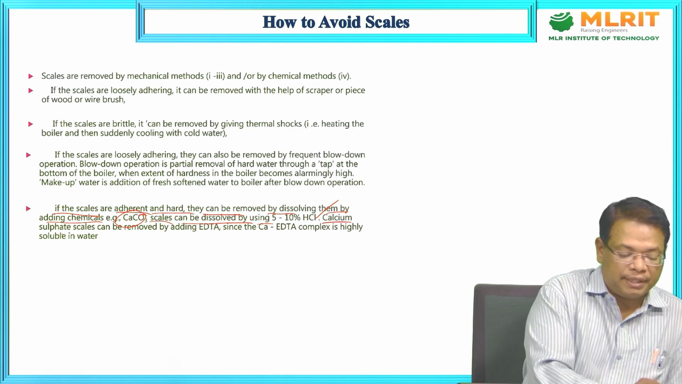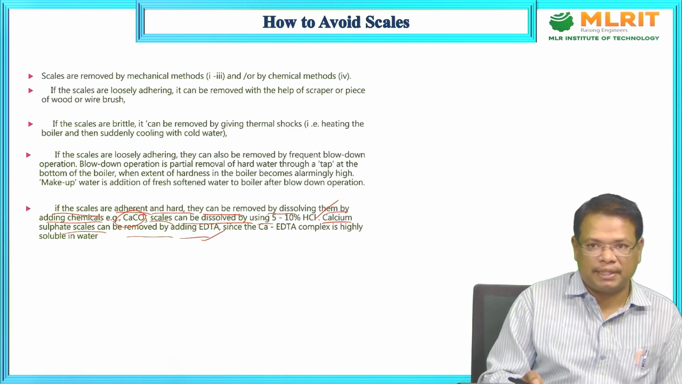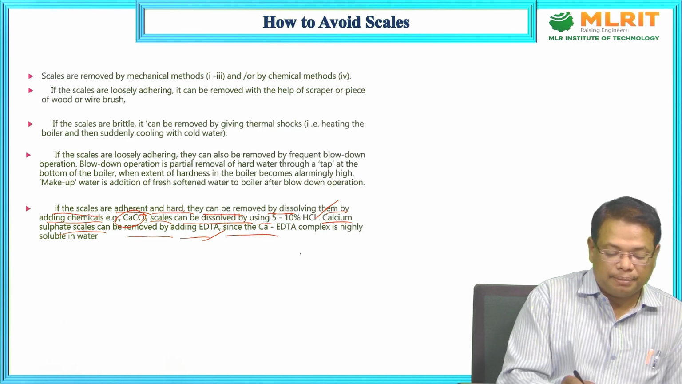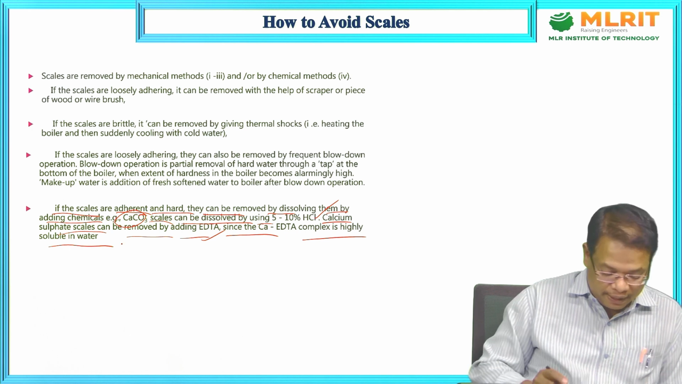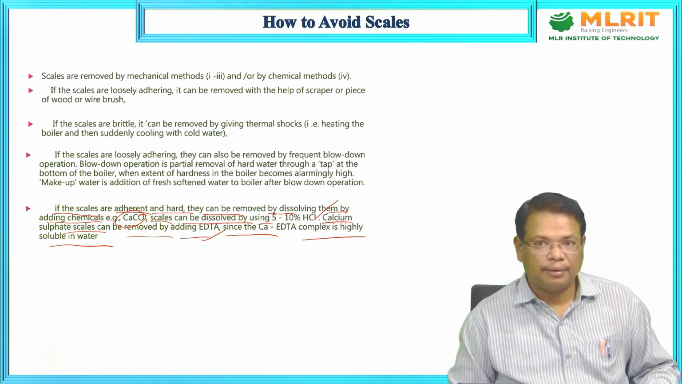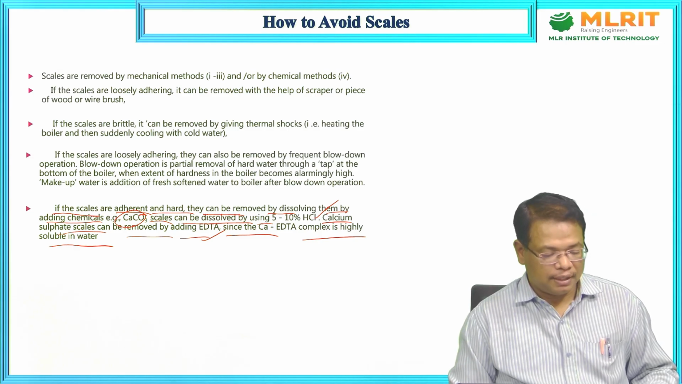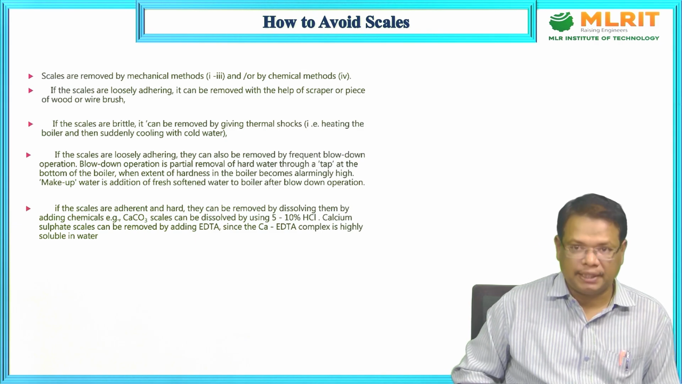Calcium sulfate scales can be removed by adding EDTA, because EDTA can form complexes very easily with calcium sulfate. Since the calcium EDTA complex is highly soluble in water, the most useful method is to add EDTA to the boiler water. Then the scales will be removed easily.